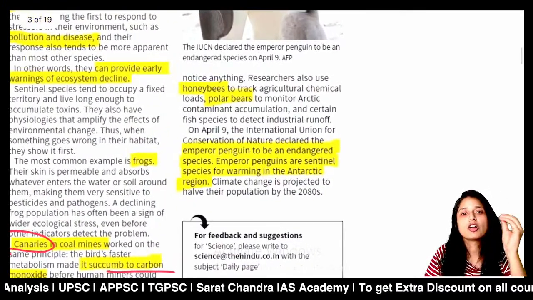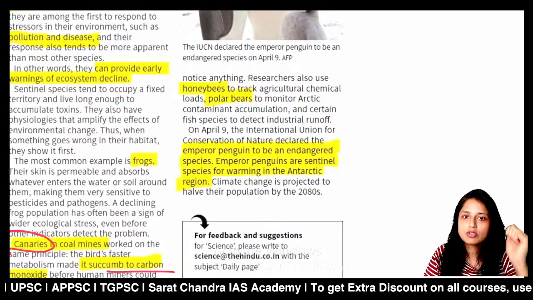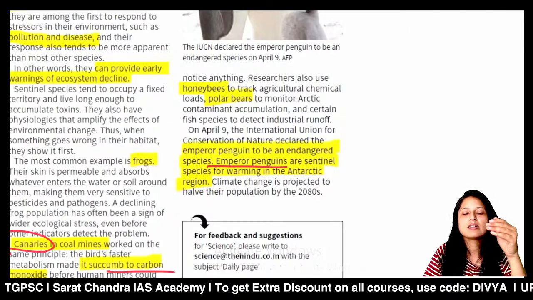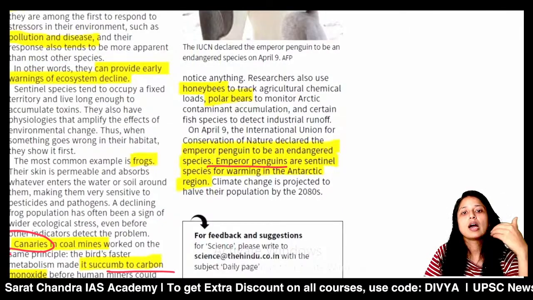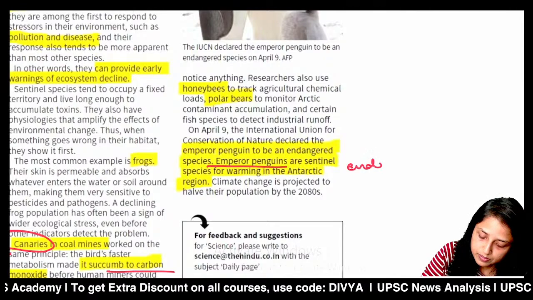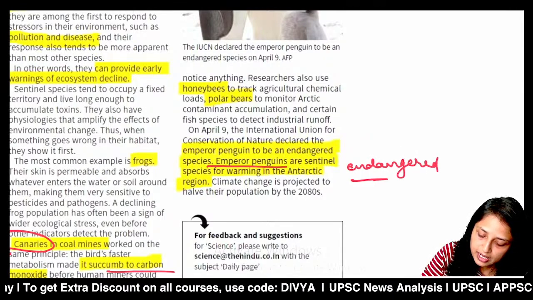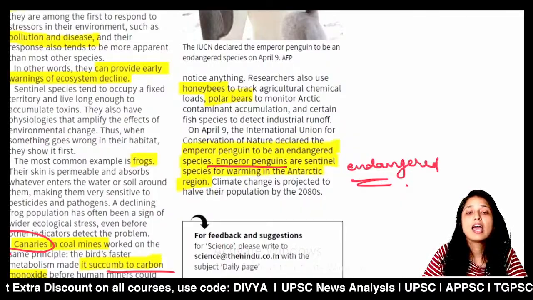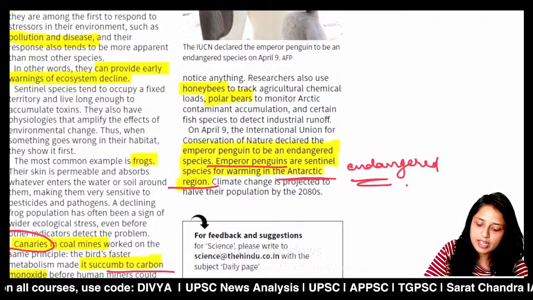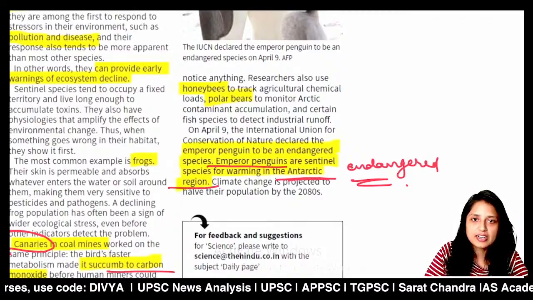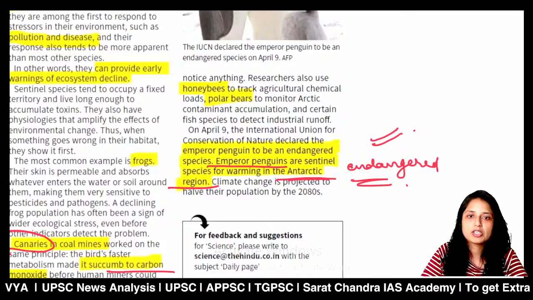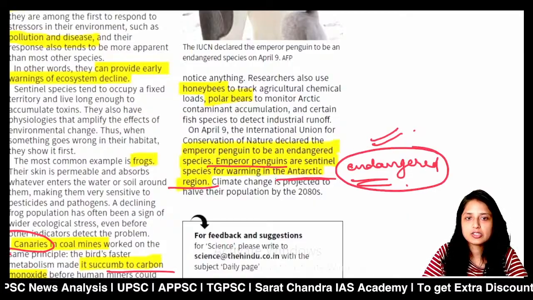Now, for what species was this article specifically in the news? It was related to emperor penguins, because recently, 2 or 3 days back, IUCN has upgraded its status to endangered. Now they are considered endangered under the IUCN Red List. And why are they considered sentinel species? Because these species live exclusively in the Antarctic regions, in the glaciated regions. Because of climate change, there are changes seen in the health of these species. That's why they are considered endangered.